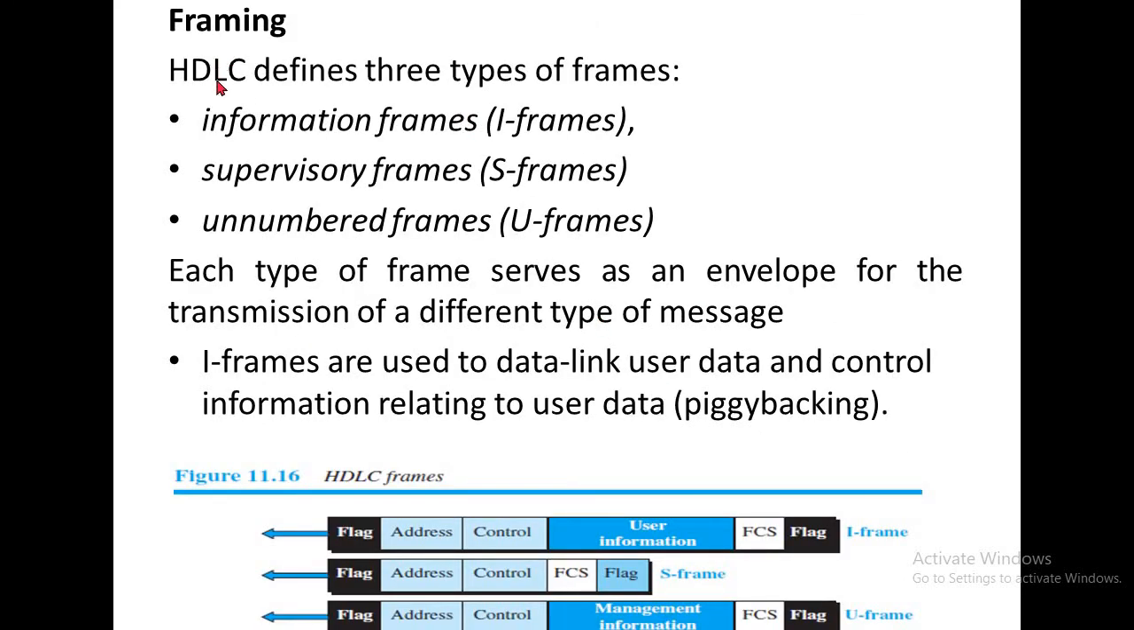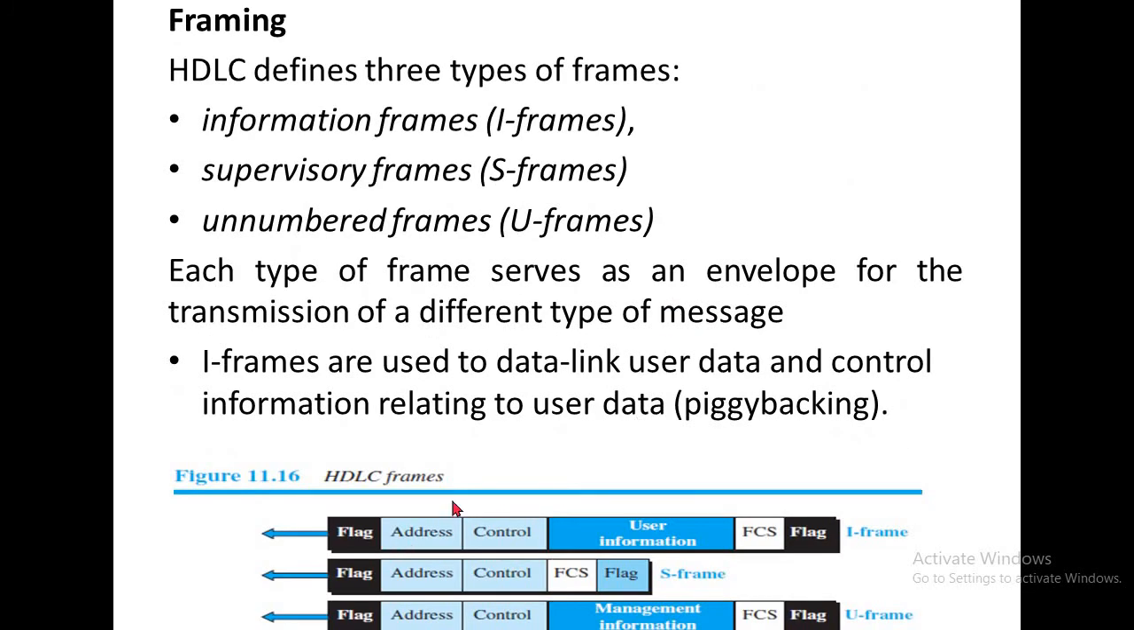Next, HDLC defines three types of frames. The information frame is called the I frame, the supervisory frame is called the S frame, and the unnumbered frame is called the U frame. Each type of frame serves as an envelope for the transmission of a different type of message.